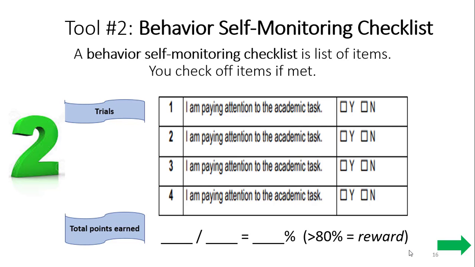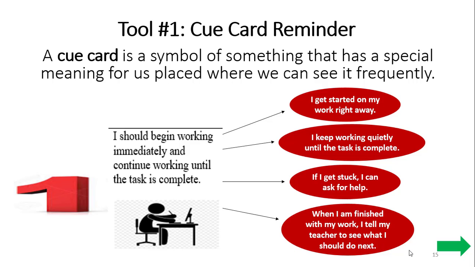Another type of tool, this one does not really have much to do with what you need to be working on, but it's called a behavior self-monitoring checklist. So it's kind of to support the items that you check off if you meet them. This one has something to do with like paying attention to the task. You can either say yes or no. And a lot of times you'll have a reward for making a certain percentage correct. Once again, this tool does not really have much to do with what you're working on.